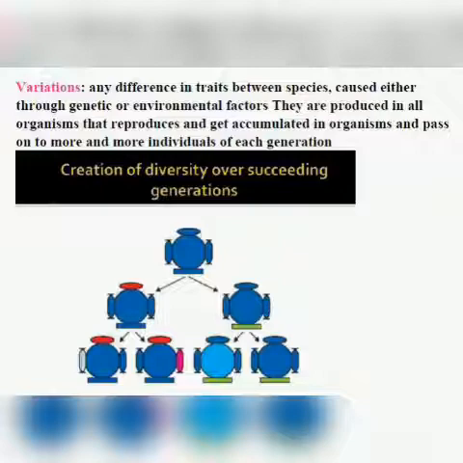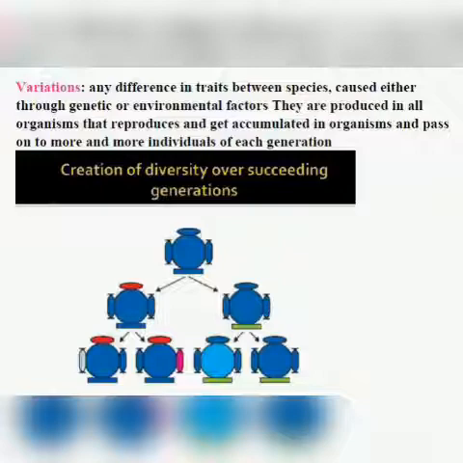So these are produced in all the organisms that reproduce, get accumulated in the organisms, and pass on to more and more individuals of each generation. Have you understood this or not? Now, please see here, creation of diversity over succeeding generations.